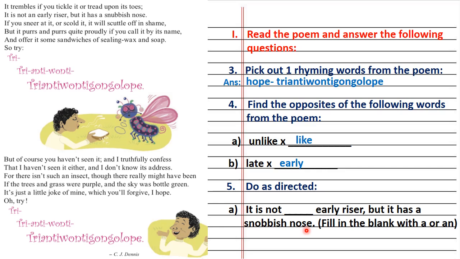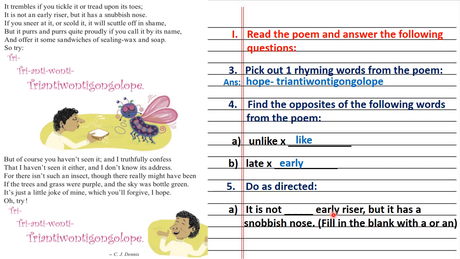We have to choose the correct answer and then fill in the blank. So students, we know that the answer will be an. Why? Because we have learned that the article an is used before nouns beginning with vowel sounds or words which begin with the vowel sounds.